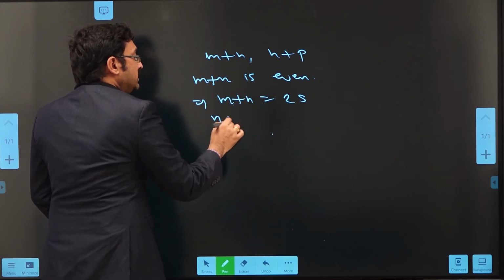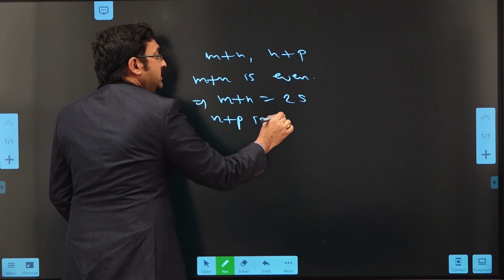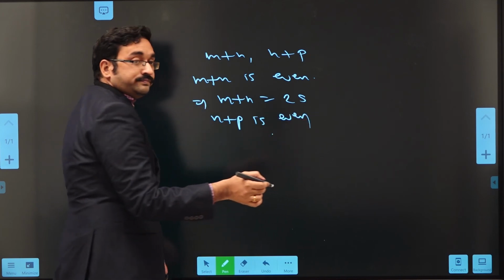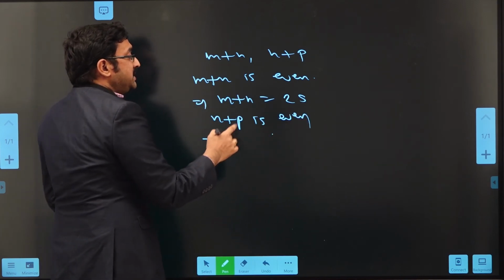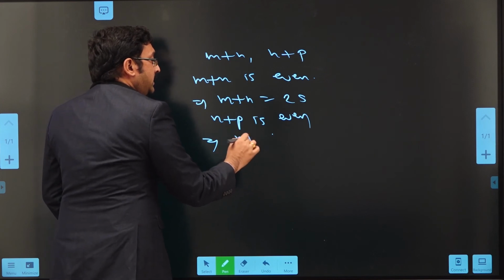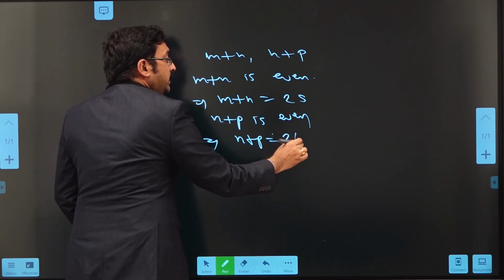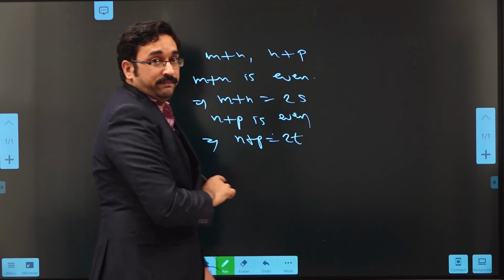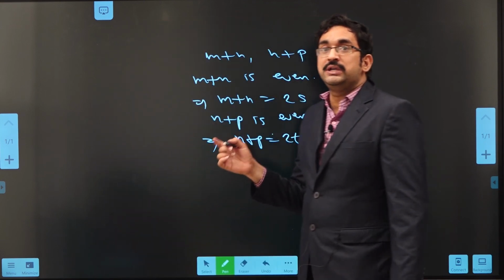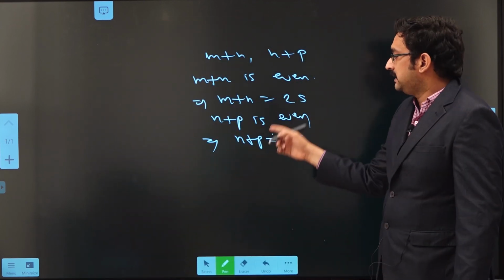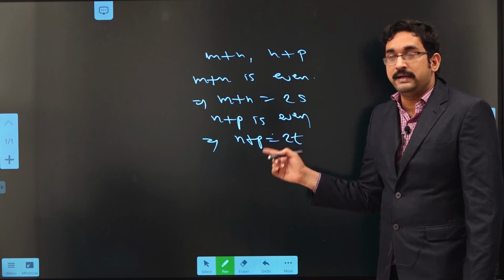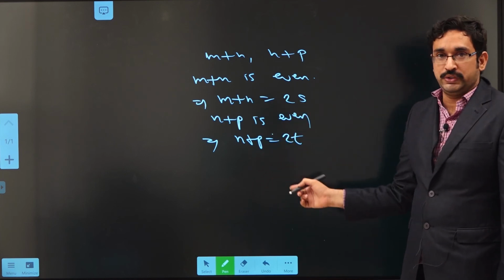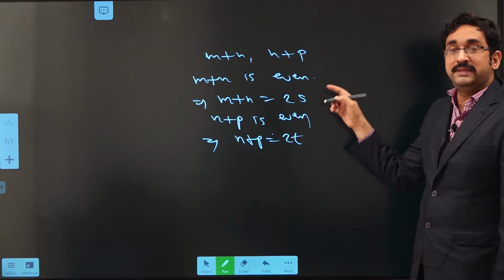Similarly, we assume that n plus p is also even. By the definition of even integer, we can write n plus p as 2 into some integer t. So m plus n and n plus p are expanded like 2s and 2t. Now sum them.